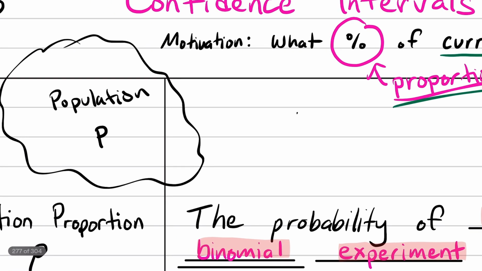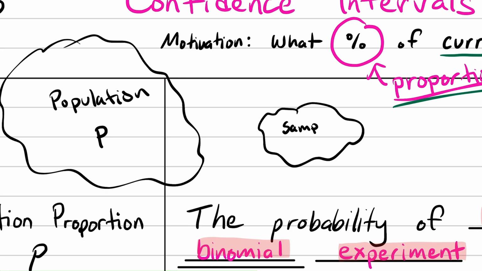Then we're going to take our sample, which will be much smaller than the population, and the proportion of students that have gone to summer school in this example will be P hat. So for the population, it's P. For the sample, it's P hat.